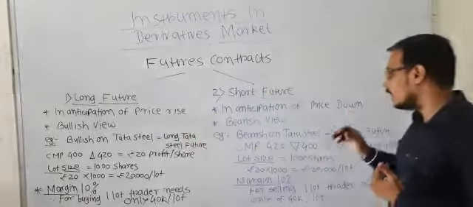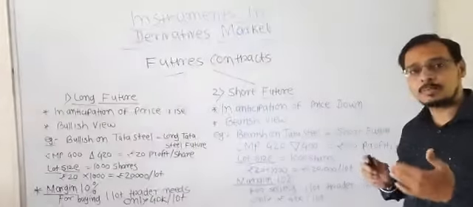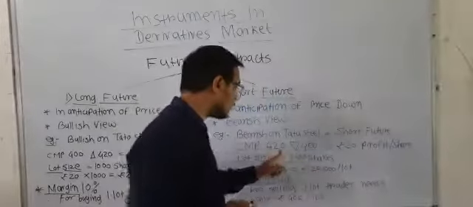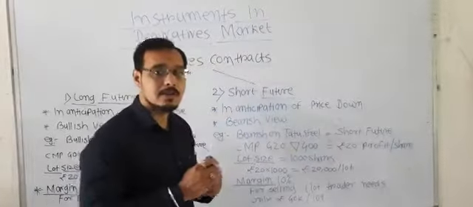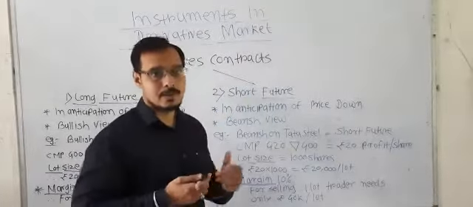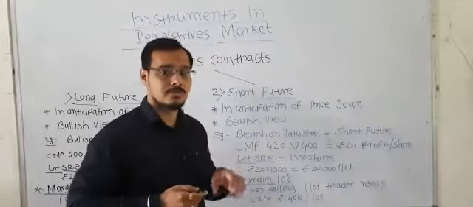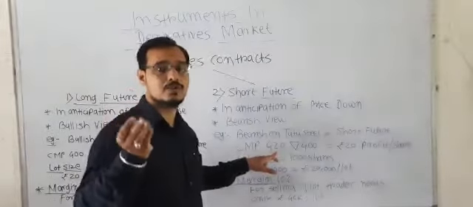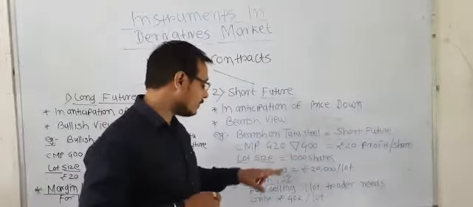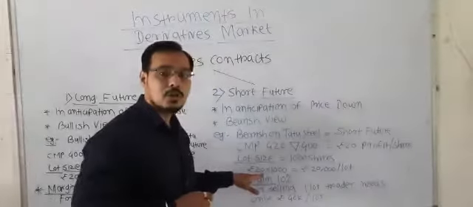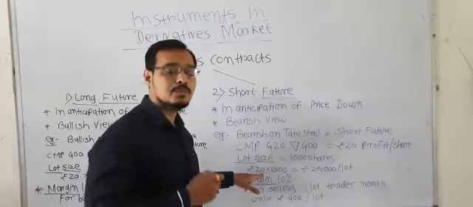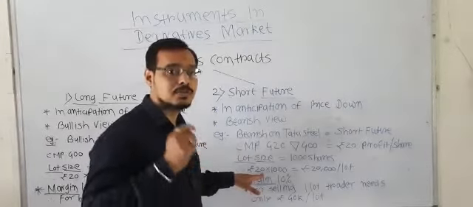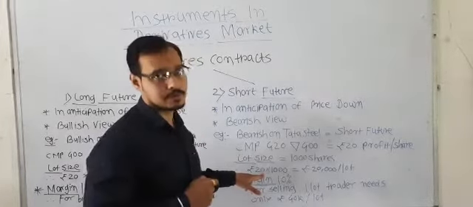In the same way, if you are anticipating that the price of Tata Steel is going to go down from 420 rupees to 400 rupees, but the exact opposite happens and the price goes up from 420 rupees to 440 rupees, here you will make a loss of 20 rupees per share, that is 20,000 rupees loss per lot.